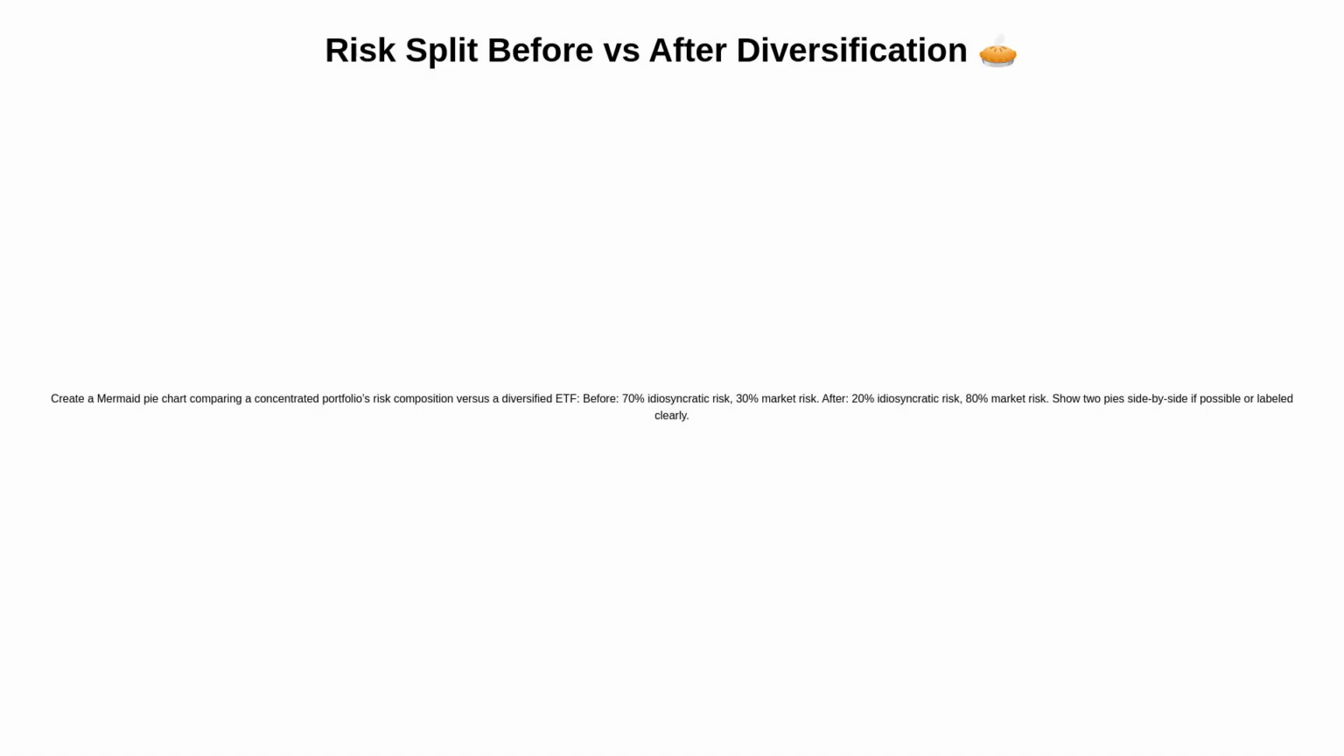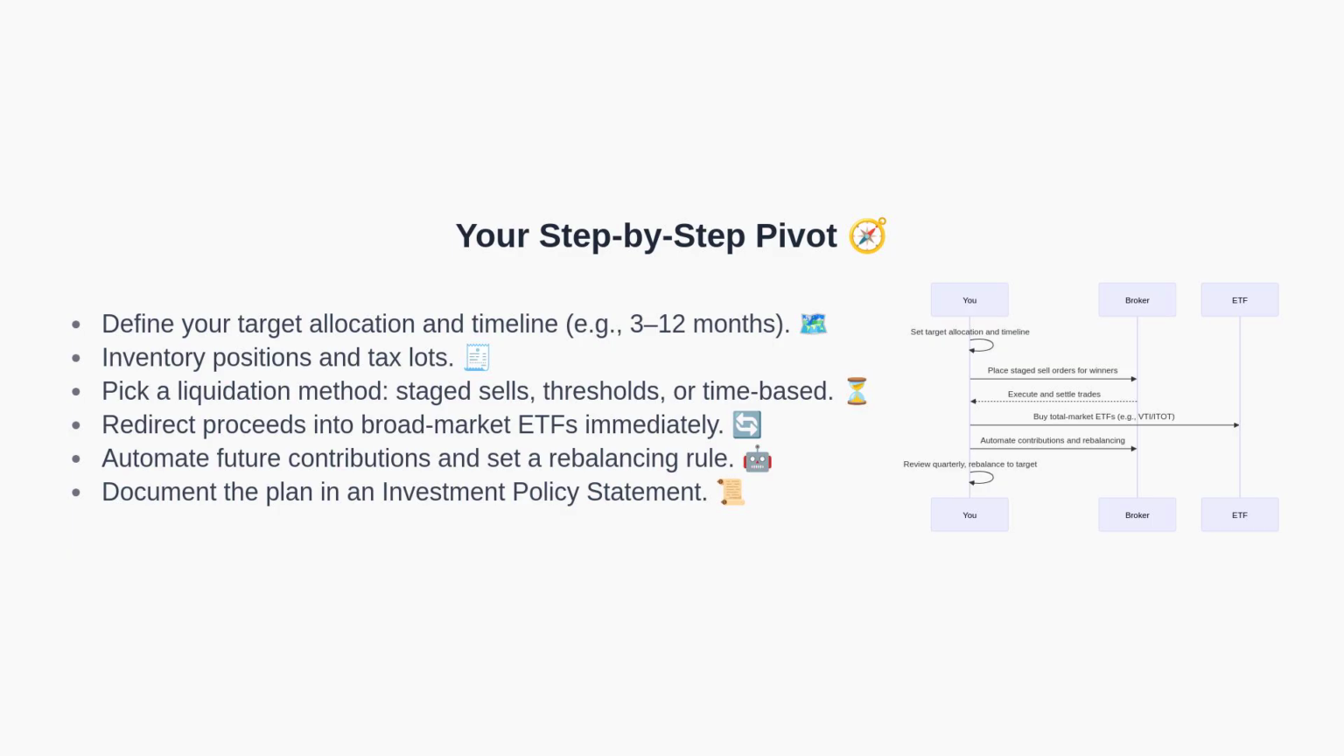Next, let's translate the strategy into actionable steps. Start by defining your target diversified allocation and a clear timeline for the transition. Next, inventory each position and its tax lots. Choose a liquidation approach, such as selling in stages over several months, using price thresholds, or a strict calendar-based plan. As you sell, immediately direct proceeds into broad market ETFs to avoid drifting back into concentration risk. Automate ongoing contributions and establish a rules-based rebalancing schedule, such as quarterly or semi-annual rebalancing. Finally, write the plan into an investment policy statement to maintain discipline.